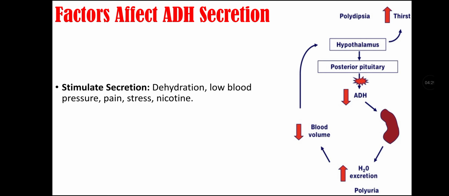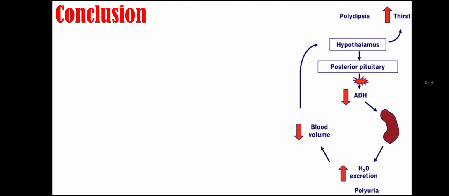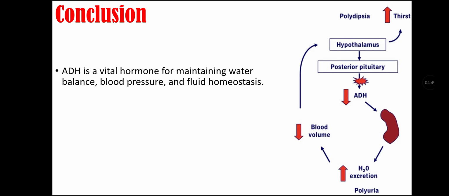Factors that affect ADH secretion include, first, factors that stimulate ADH secretion, that include dehydration, low blood pressure, pain, stress, and nicotine. And then there are factors that inhibit secretion of ADH, that include excessive water intake, alcohol consumption, and low blood osmolarity. Conclusion of this lecture video.